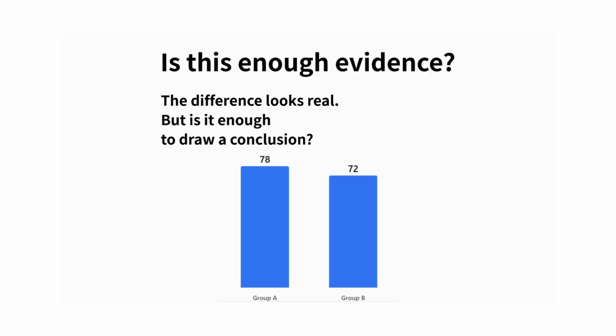You're looking at two groups. Group A looks higher than Group B. At first glance, the difference feels real. But pause for a moment. Is this actually enough evidence? Because what you see is just a summary. And summaries hide uncertainty. One group might be based on only a few observations. The other might represent hundreds. The averages may look different. But the question isn't what is higher. The question is, how confident should we be in that difference? That's where inference begins.